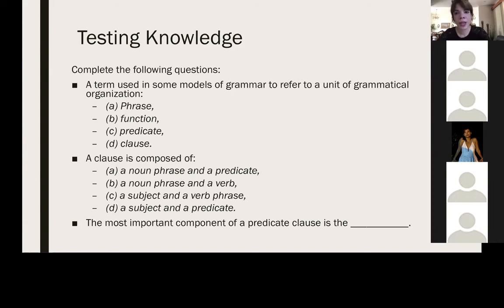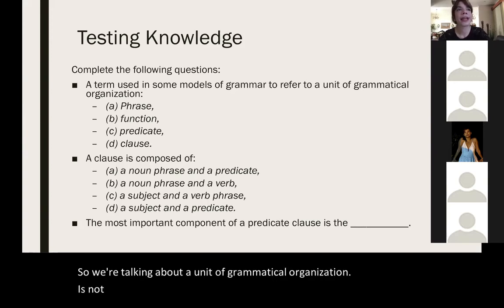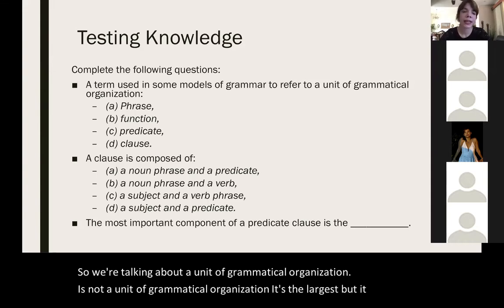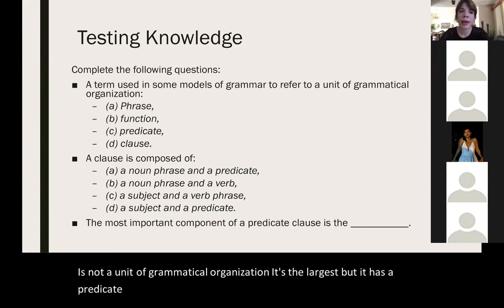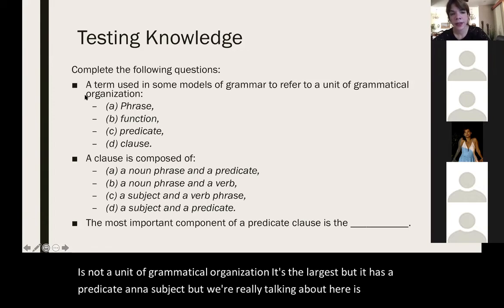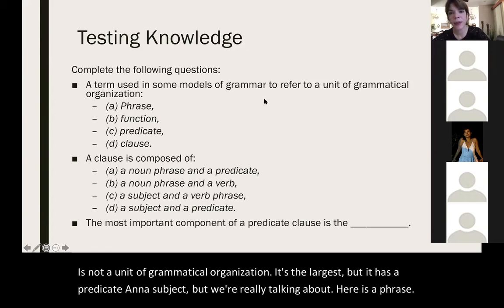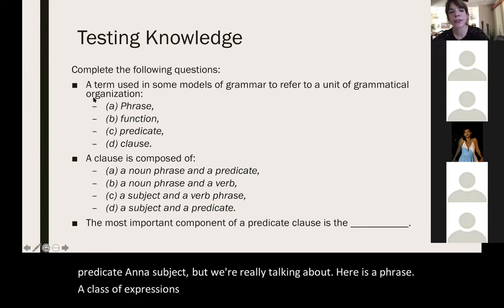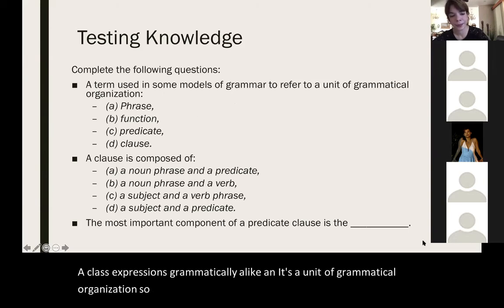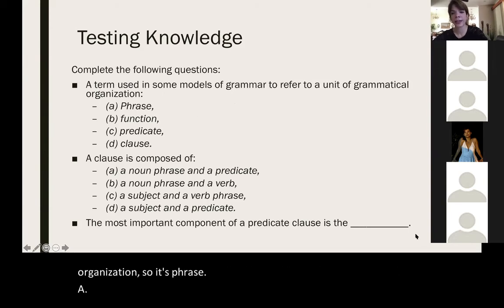So we're talking about a unit of grammatical organization. Clause is not a unit of grammatical organization. It's the largest, but it has a predicate and a subject. What we're really talking about here is a phrase, a class of expressions grammatically alike, and it's a unit of grammatical organization. So it's phrase, A. The first one is A.